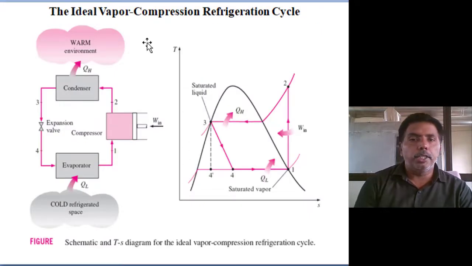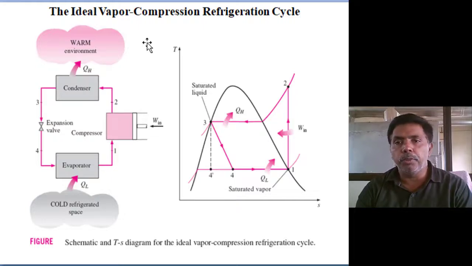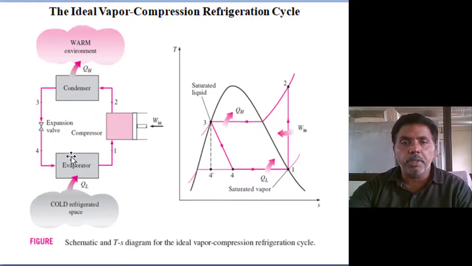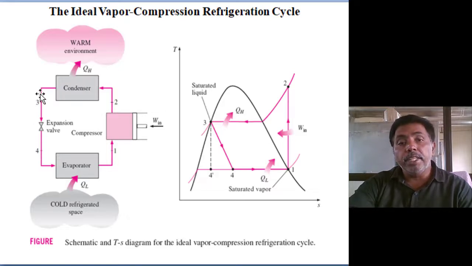I already mentioned the Carnot cycle is practically not feasible. Two modifications we made: the heat interactions are by constant pressure processes, and the turbine we replaced by an expansion valve. What is the function of the expansion valve? Just reducing the pressure. Throttle valve. Maintaining the enthalpy constant. The heat value we are not changing. Without changing the heat value, we are reducing the pressure from condenser to evaporator.